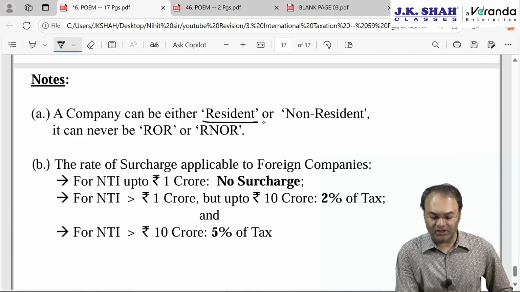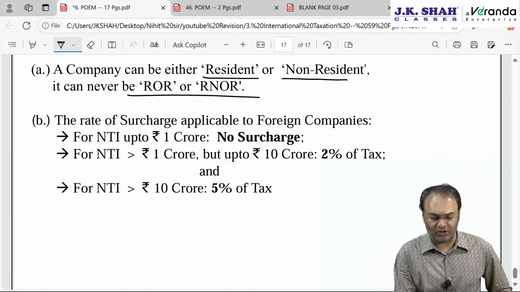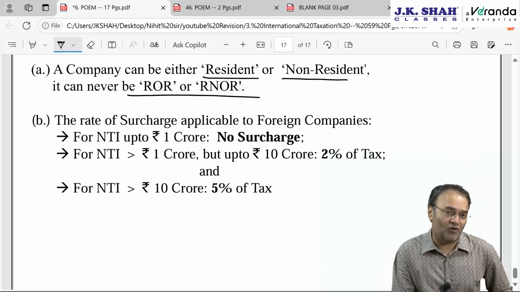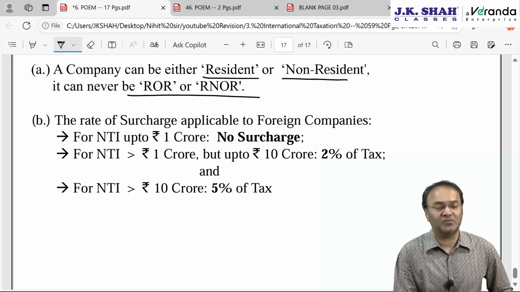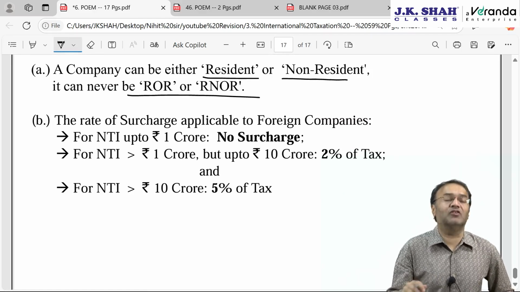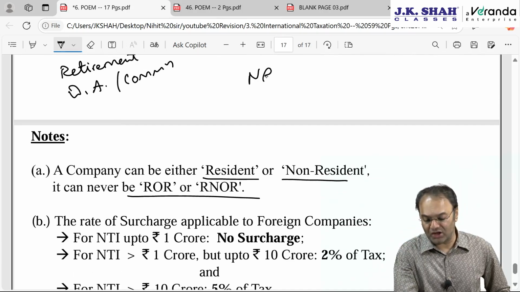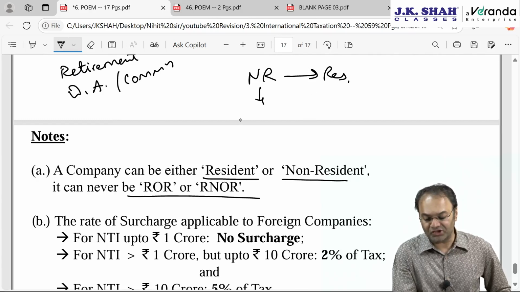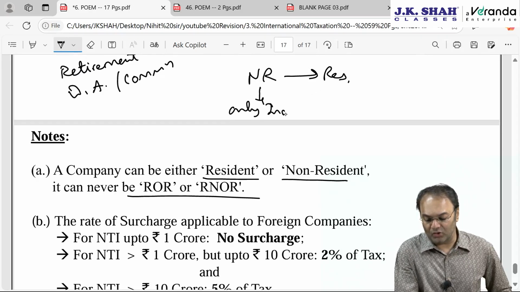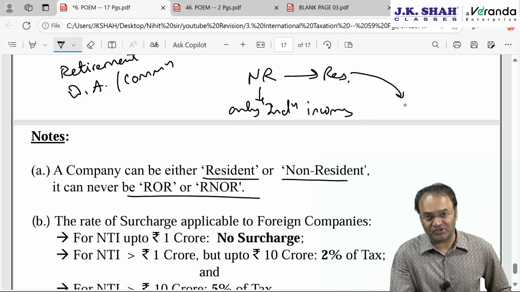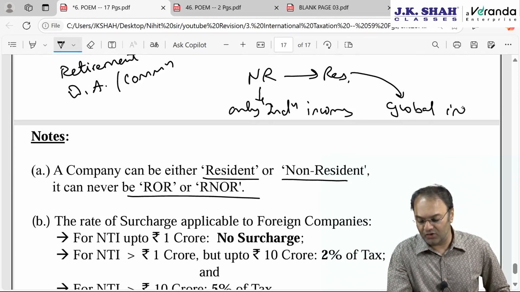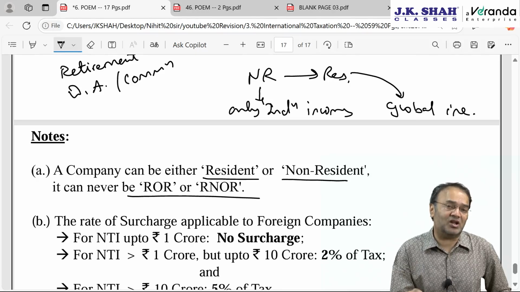Now, a company can be either resident or non-resident, it cannot be RNO, as we know pretty well. What will happen if the foreign company becomes resident in India? It will have no impact except on taxability. Being non-resident, only Indian income was taxable. After it becomes resident for the given year, global income will be taxable. That's the only difference. As far as tax rates are concerned, they will remain the same.